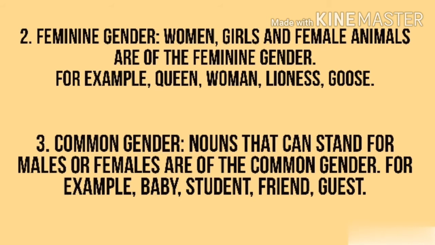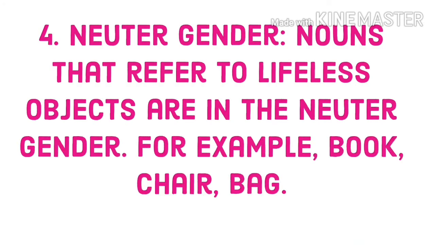Third, common gender. Nouns that can stand for males or females are of the common gender. For example, baby, student, friend and guest. Fourth, neuter gender. Nouns that refer to lifeless objects are in the neuter gender. For example, book, chair and bag.